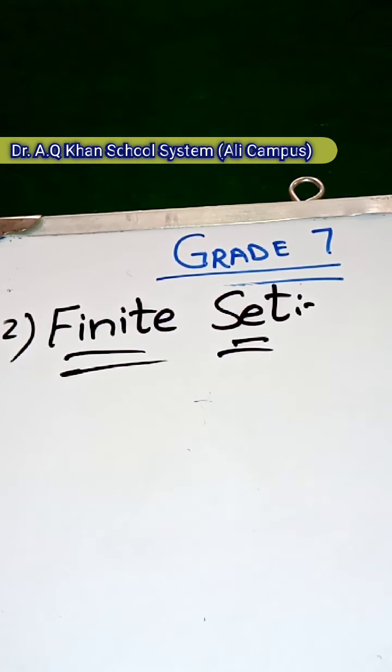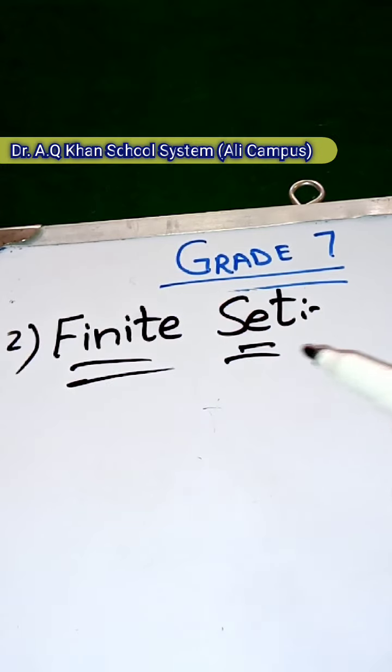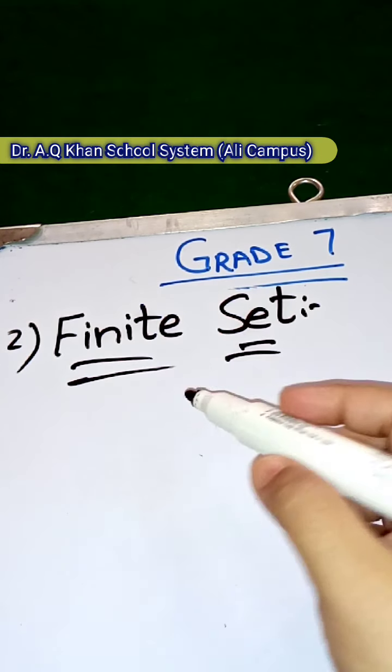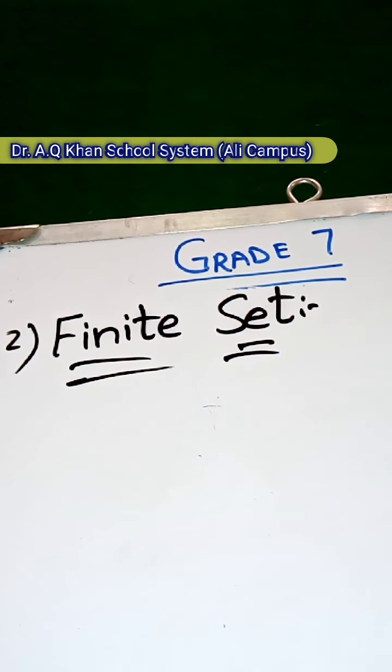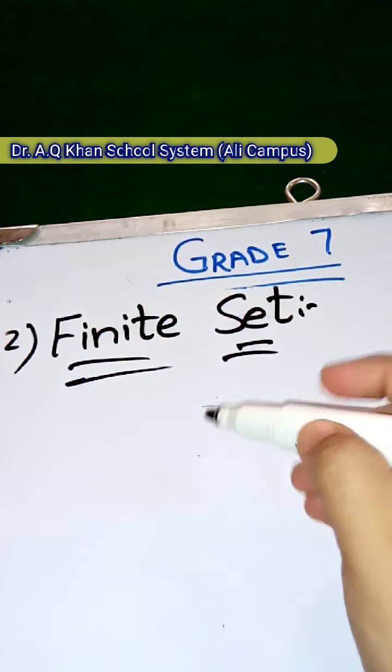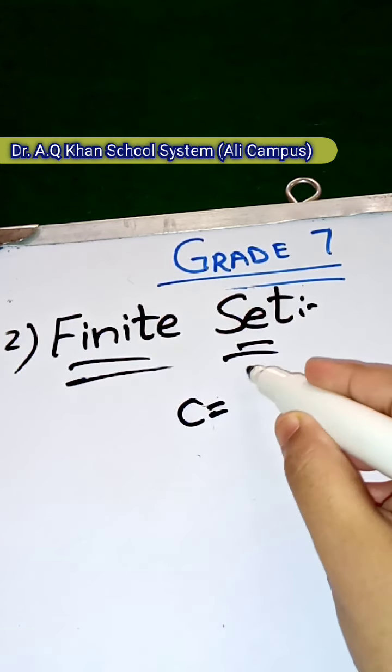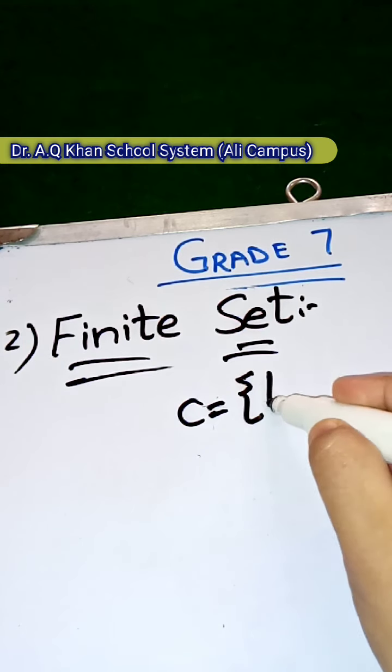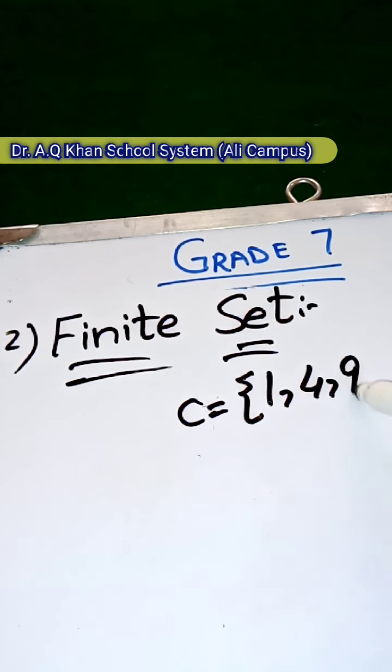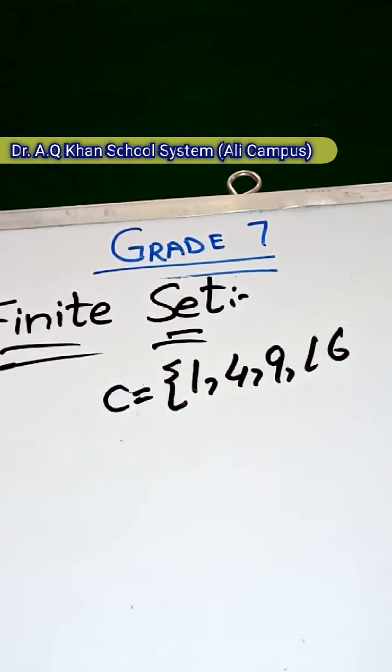Finite set. Firstly, we take our given example. C equals 1, 4, 9, 16.